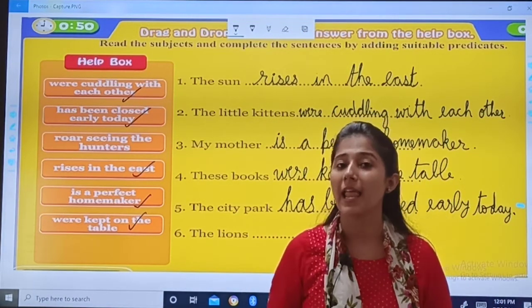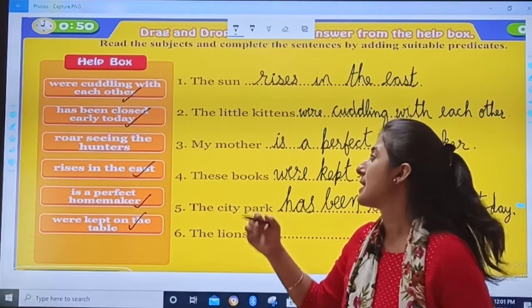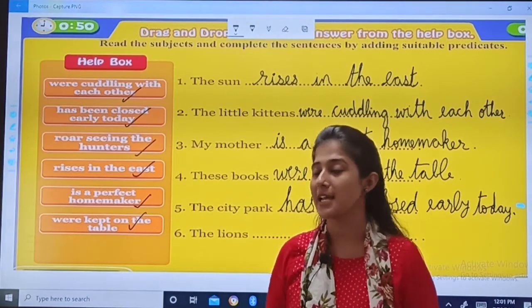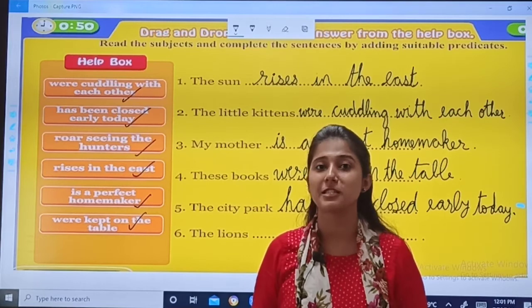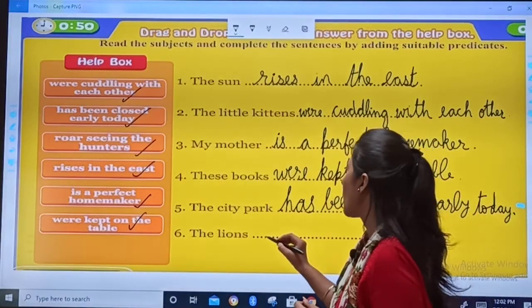Last one, the lions. The lions, what are the lions doing? See, which option is left? Lion roars, right? The lions roar seeing the hunters. When lions see the hunters, they roar. So what you will write?